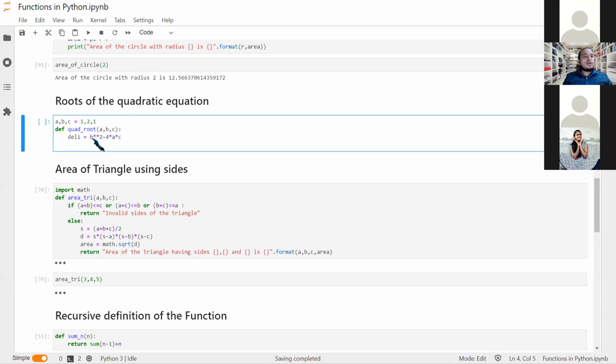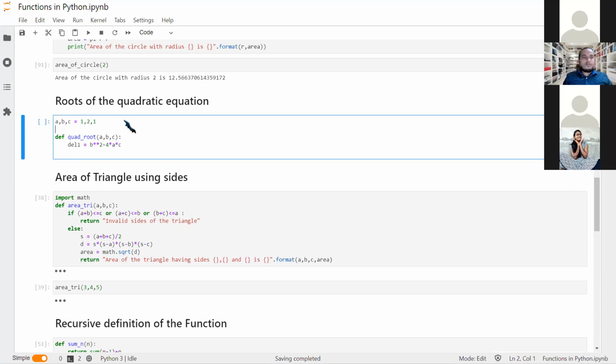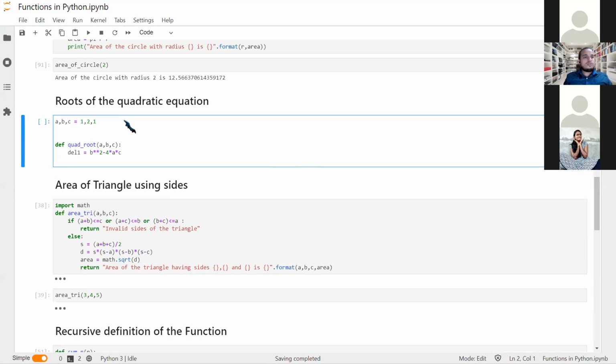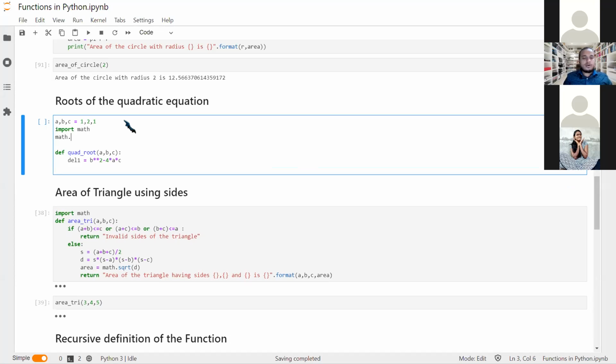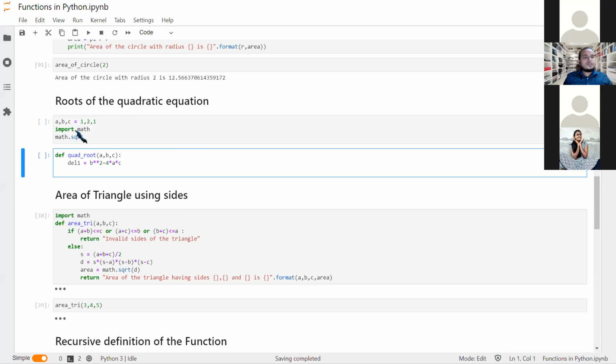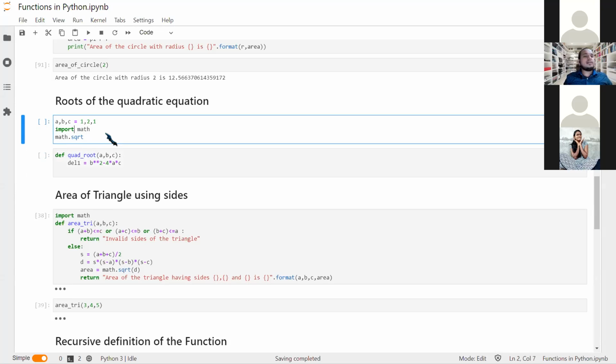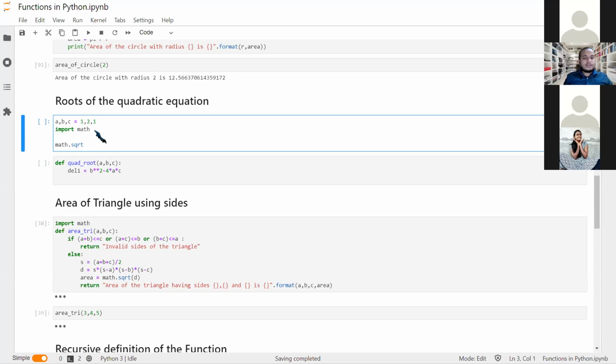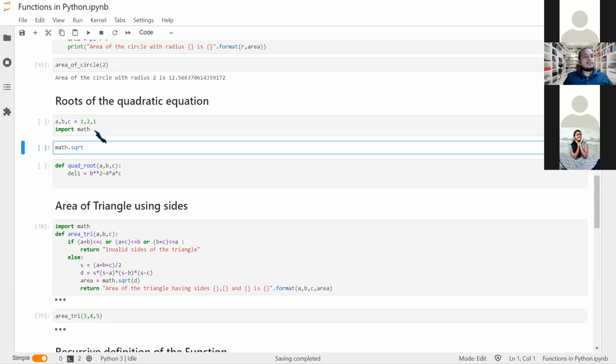Now, the part which I need to show is how do we take the square root? So here we need to import math, and we can use math.sqrt. One more trick: when I use Control Shift minus, it breaks the tabs.